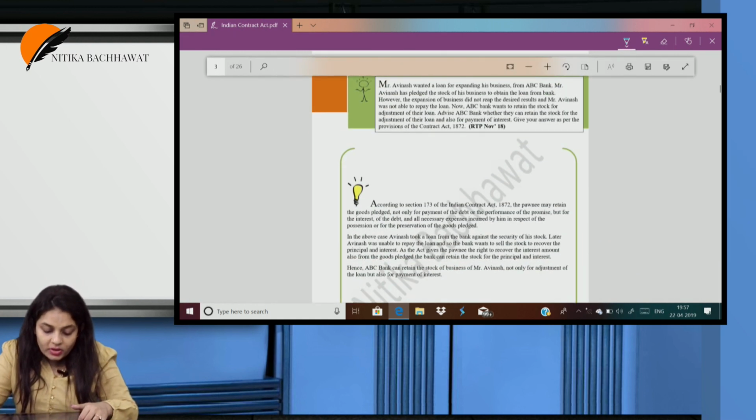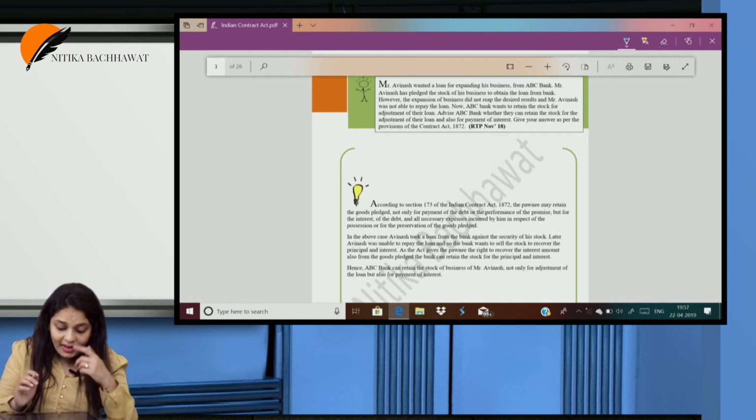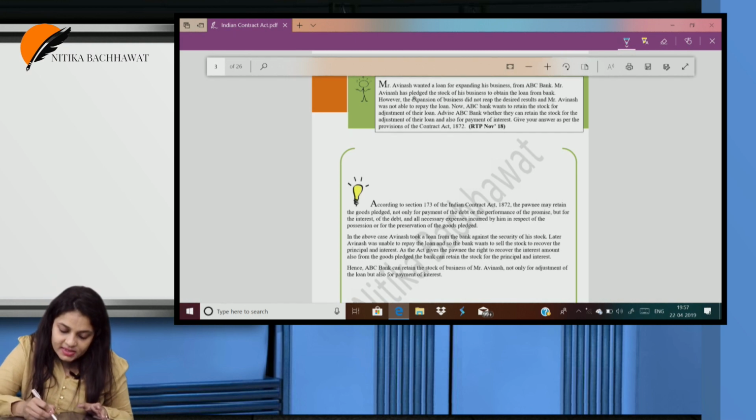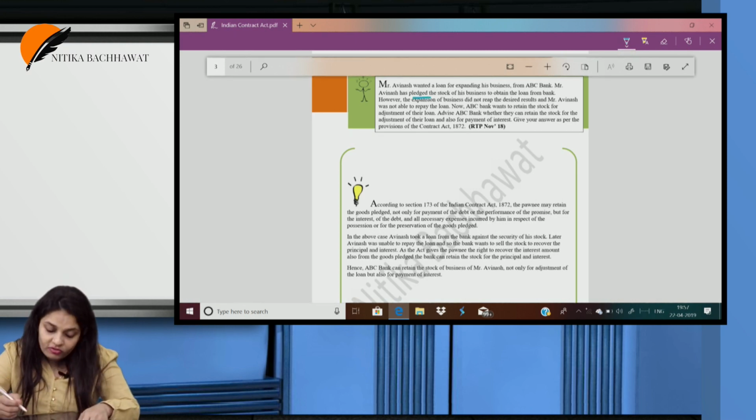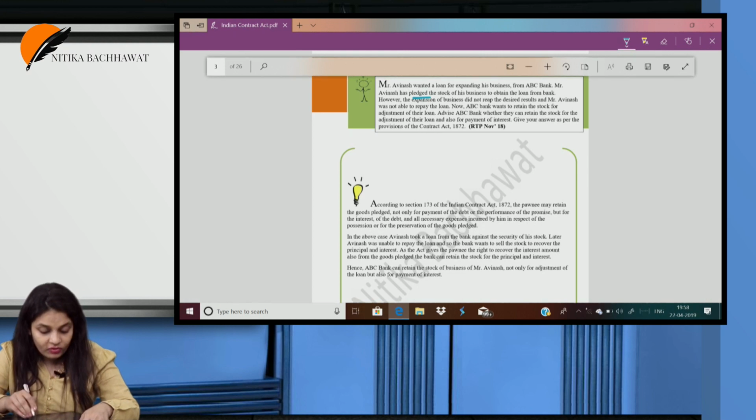Mr. Avinash wanted a loan for expanding his business from ABC Bank. Mr. Avinash has pledged the stock of his business. He has pledged. So this is a contract of pledge to obtain the loan from the bank. However, the expansion of business did not reap the desired result and Mr. Avinash was not able to repay the loan. Now, ABC Bank wants to retain the stock for adjustment of their loan. Advise ABC Bank whether they can retain the stock for the adjustment of their loan and also for the payment of interest.